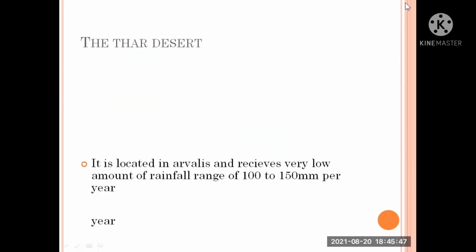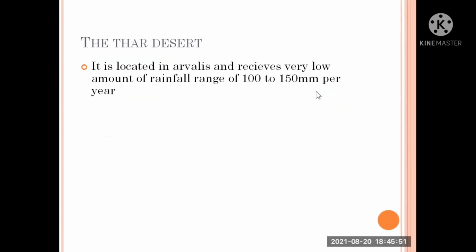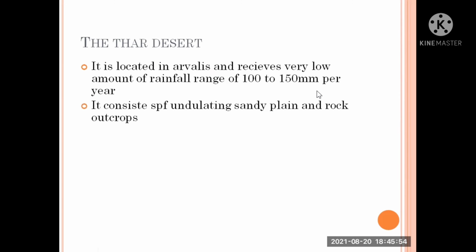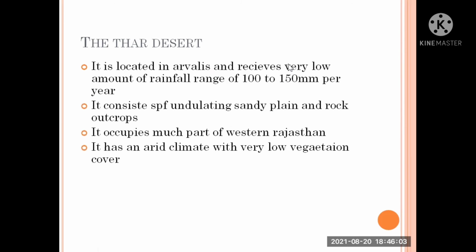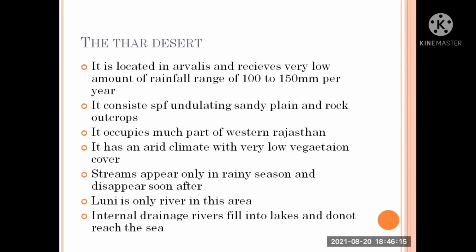The Thar Desert is located west of the Aravallis and receives a very low amount of rainfall, ranging from 100 to 150 mm per year. It consists of undulating sandy plains and rock outcrops. It occupies much of western Rajasthan. It has an arid climate with very low vegetation cover. Streams appear only in the rainy season and disappear soon after. Luni is the only river in this area. Internal drainage rivers flow into tanks and do not reach the sea.